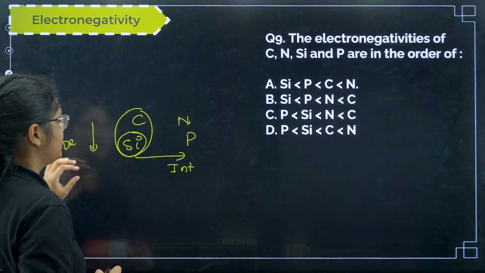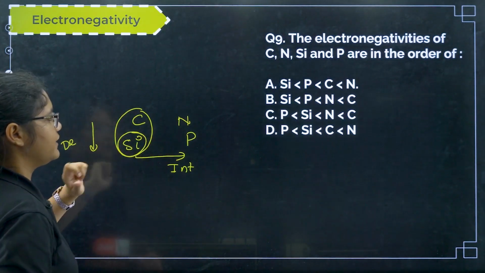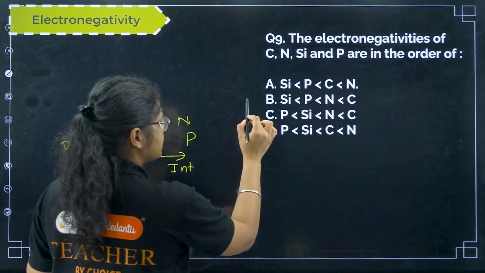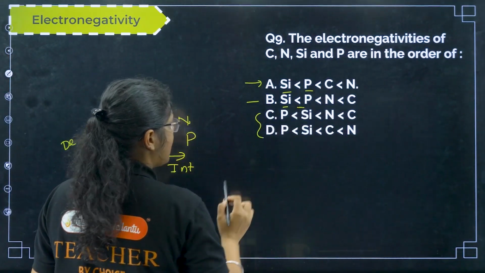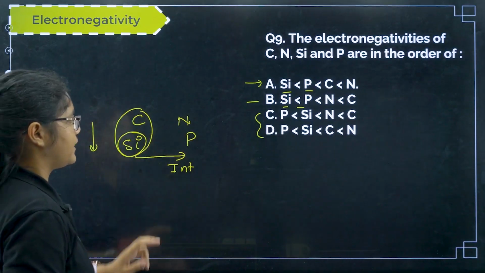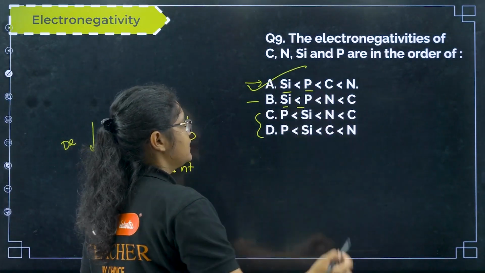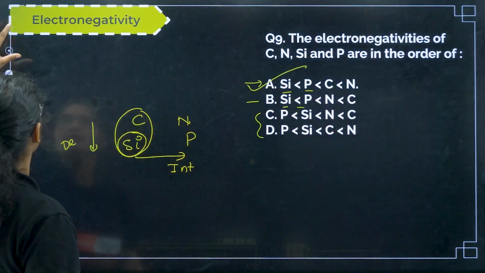So here this side it is increasing and this side it is decreasing, right? So I can say that silicon and phosphorus are having less electronegativity. So again silicon will come first, right? After that phosphorus. Out of carbon and nitrogen, we know that nitrogen is more electronegative. So option number A here.